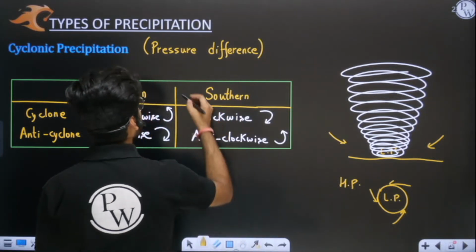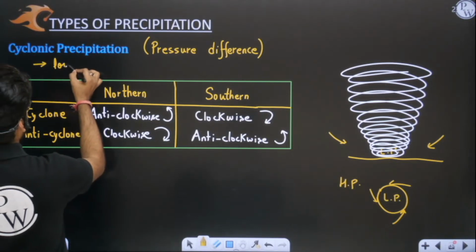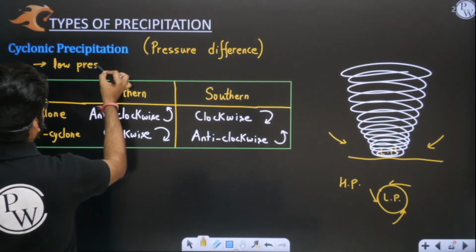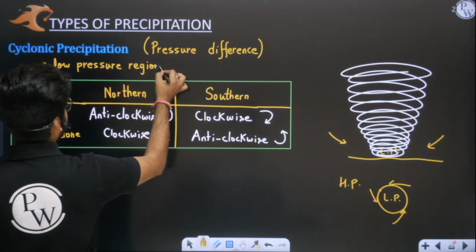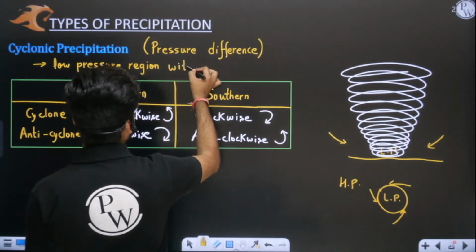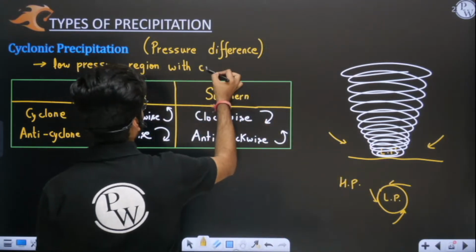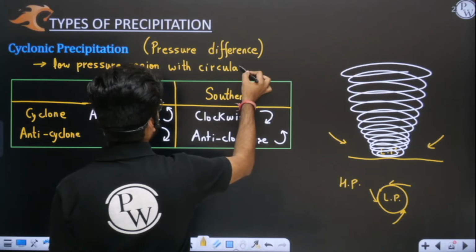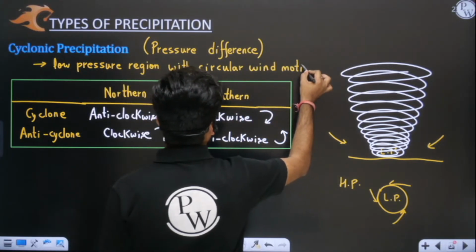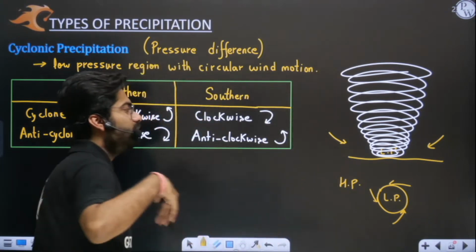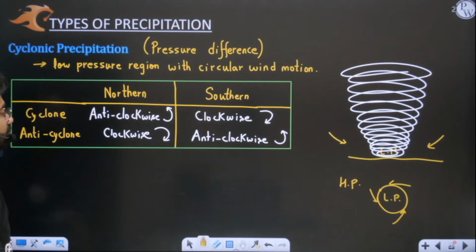Okay, remember that cyclone is a low pressure region. If someone asks you what is cyclone, you will say it's a low pressure region. See, at the center we have low pressure with circular wind motion. Okay, it's a low pressure region with circular wind motion. I have too much detail on cyclone, but it's not important. Okay, we have to only follow that much which is relevant to our syllabus. Okay, so this is nothing but your cyclone.